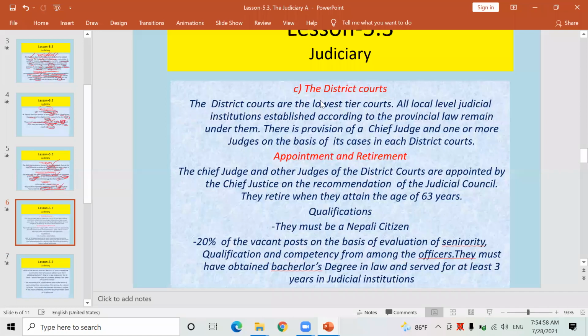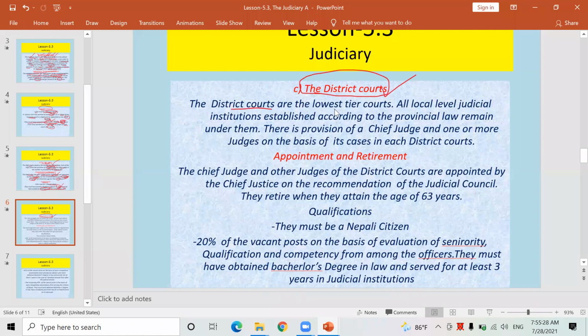Look here now regarding district court. Look here, there are 77 district courts. Let's concentrate on the district court now. We have already discussed some of the High Court and Supreme Court. Now the district court is the third level of the judicial system developed in Nepal. There are 77 districts, and each district consists of one district court. Our Morang district also consists of one district court. It lies in Biratnagar, you might know.